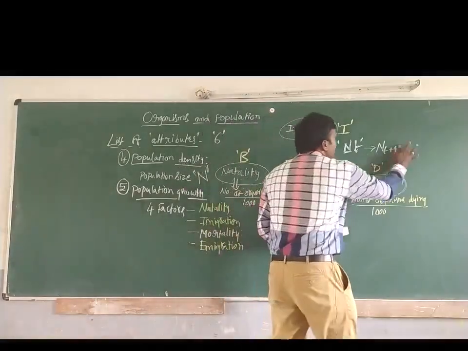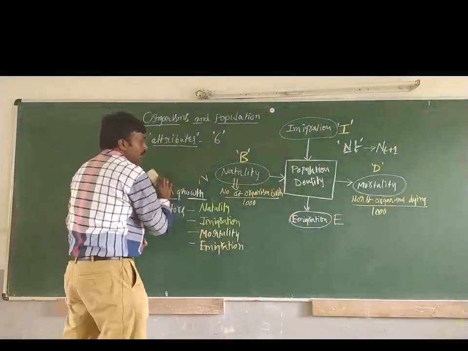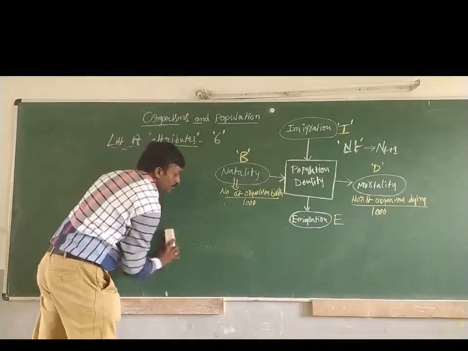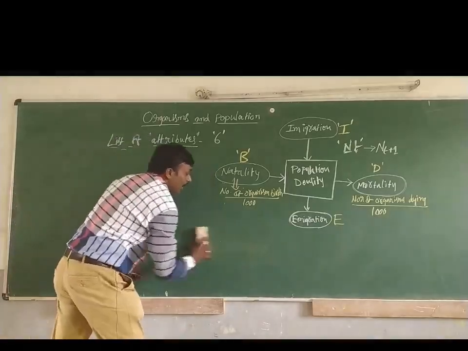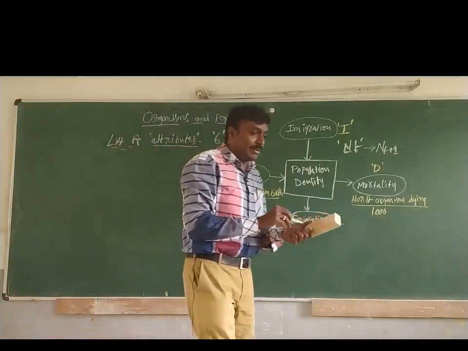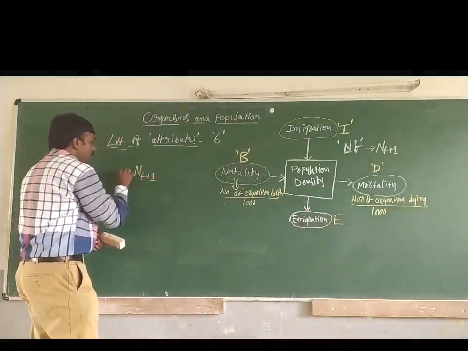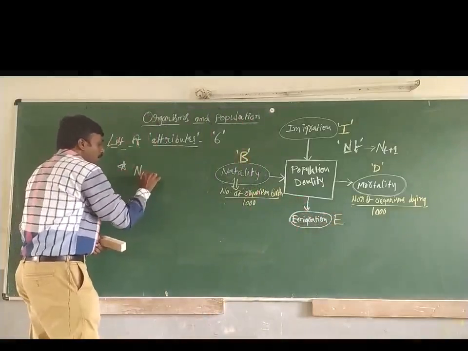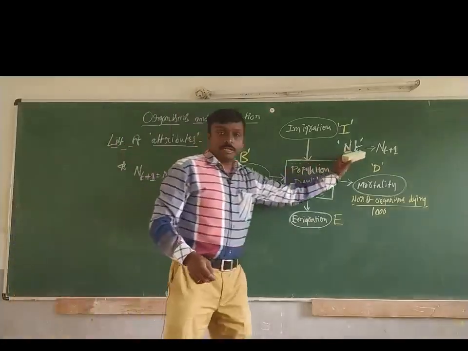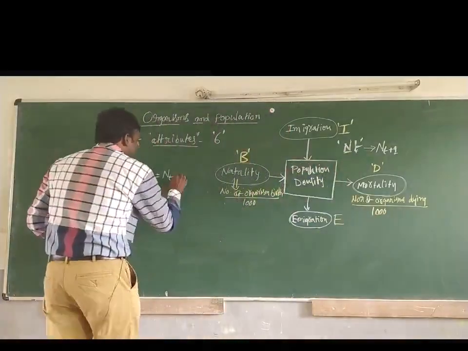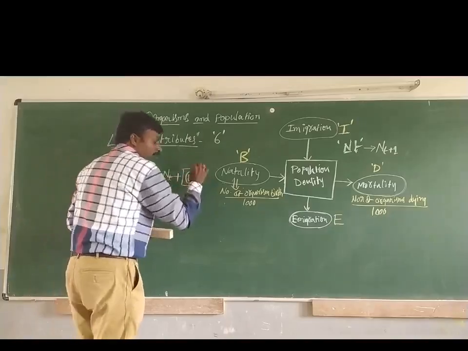How to calculate this Nt plus 1 is very, very important. So let us see the equation we use to calculate Nt plus 1. Nt plus 1 equals Nt, the initial time, plus B minus